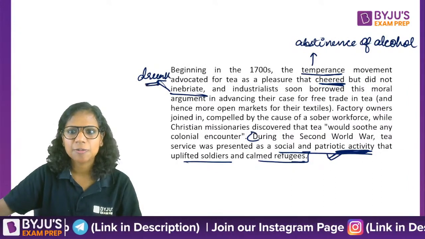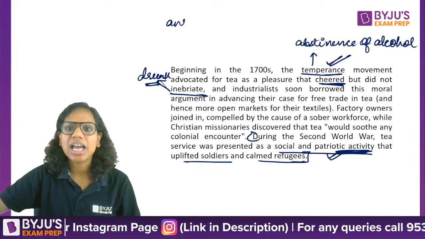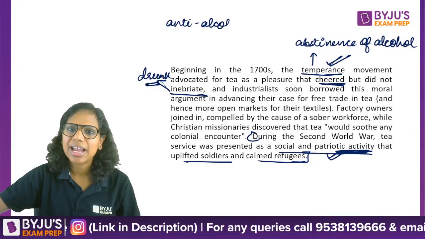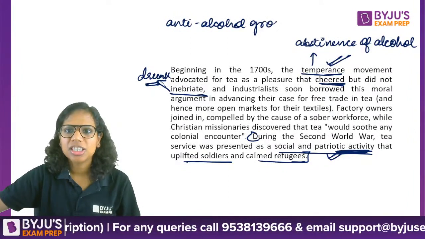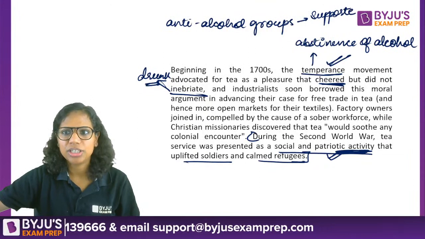So the anti-alcohol groups advocated, meaning supported, the drinking of tea.